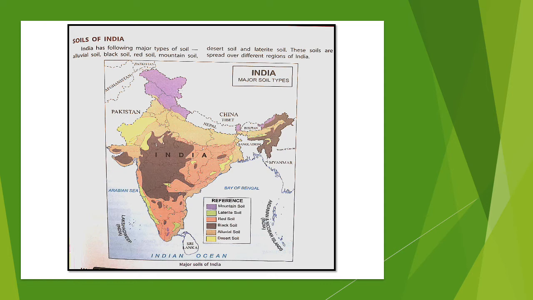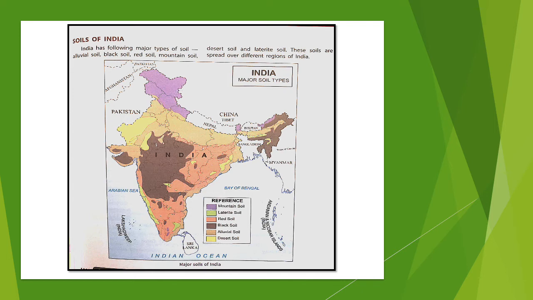Next we have alluvial soil. Alluvial soil is very fertile and it is found mostly in river basins. So in the plain area, you can see the plain area mostly covering the northern part of India, just as river Ganga flows this side, where we have river Brahmaputra, northeastern side. This is a very fertile stretch of land, and this soil is very good for cultivation of rice, as you have learned in the crop section when we were doing types of crop.